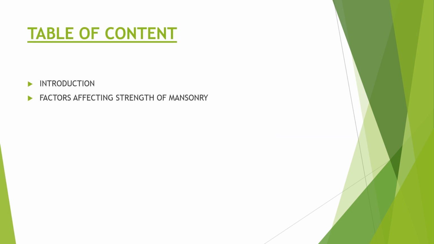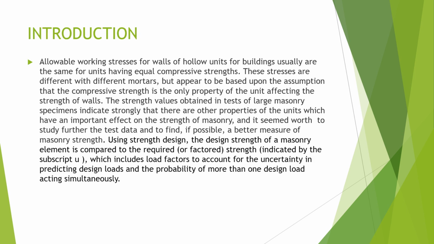Table of contents: Introduction. Factors affecting strength of masonry. Introduction. Allowable working stresses for walls of hollow units for buildings usually are the same for units having equal compressive strengths. These stresses are different with different mortars but appear to be based upon the assumption that the compressive strength is the only property of the unit affecting the strength of the walls.